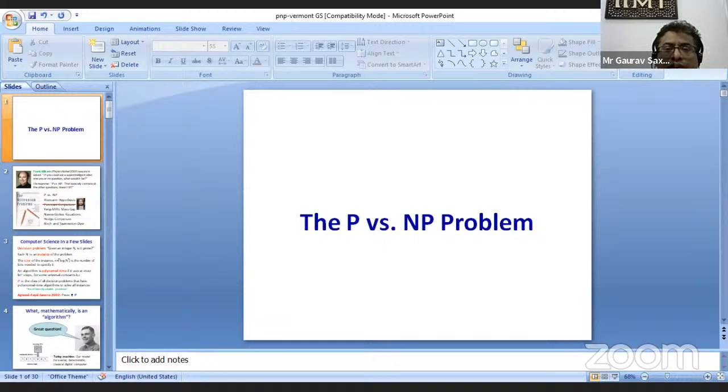Okay, so I think the slide is not visible. I've created space. Now the slide is visible. Is it visible now? Yeah, okay.